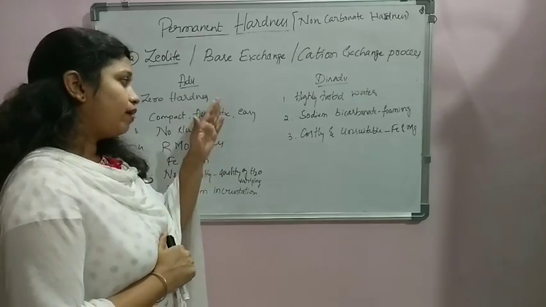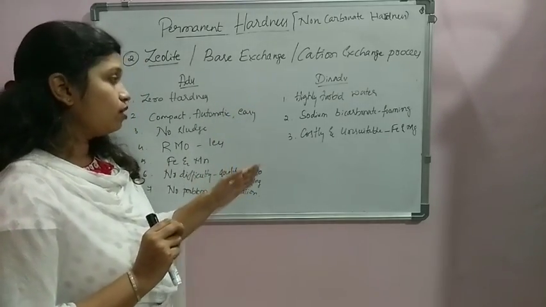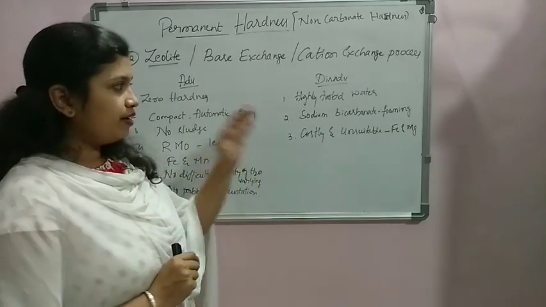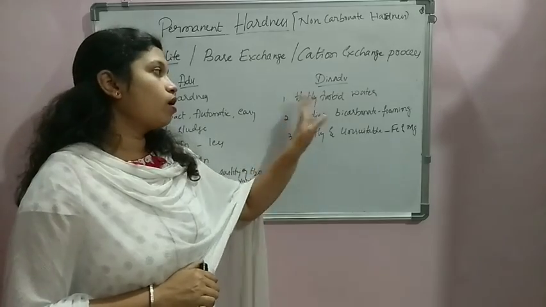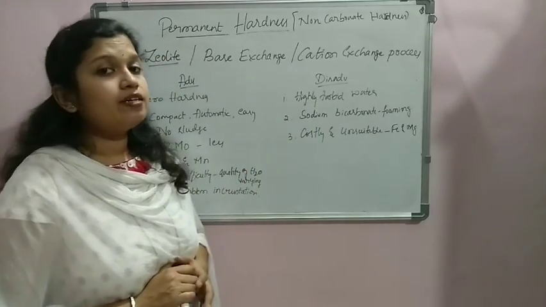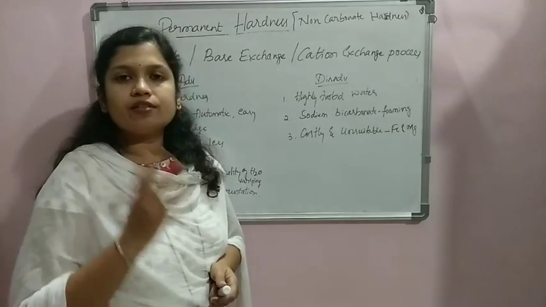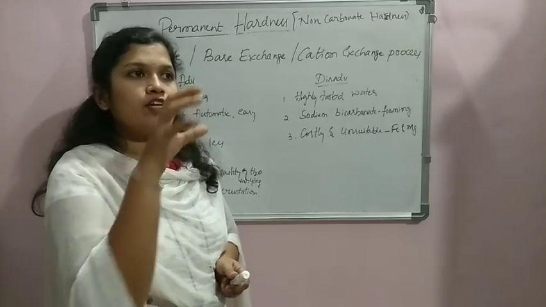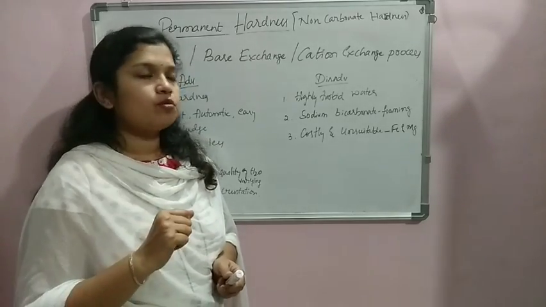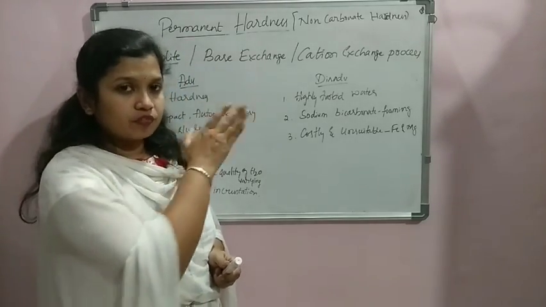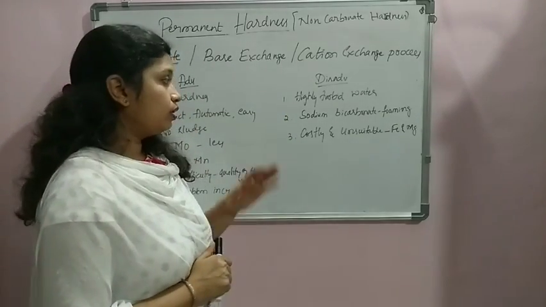But along with these advantages, it has some disadvantages also. Let us check its disadvantages. It is not suitable whenever water is highly turbid. Turbidity is a visible pollution. For example, when water is very muddy and this kind of water is made to enter through the pressure vessel, the pores in the bed get blocked easily. Because of that, we cannot treat water whenever it is highly turbid. So that is one problem.